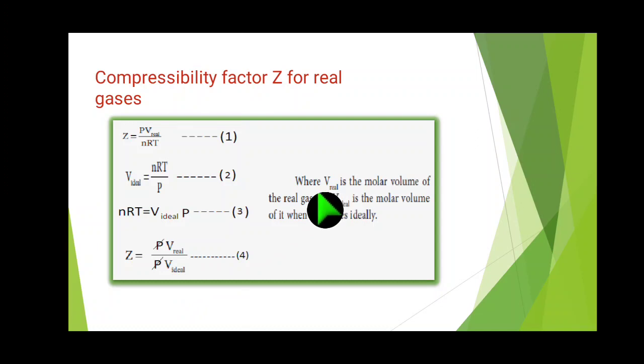Where V real is the molar volume of the real gas, and V ideal is the molar volume of it when it behaves ideally, equal to Z.